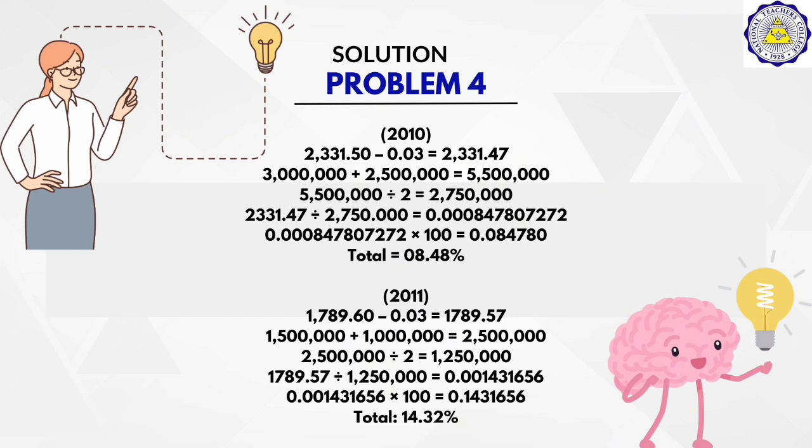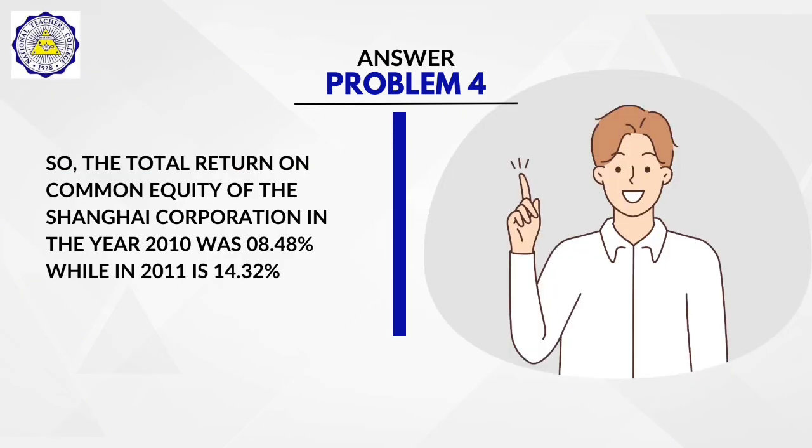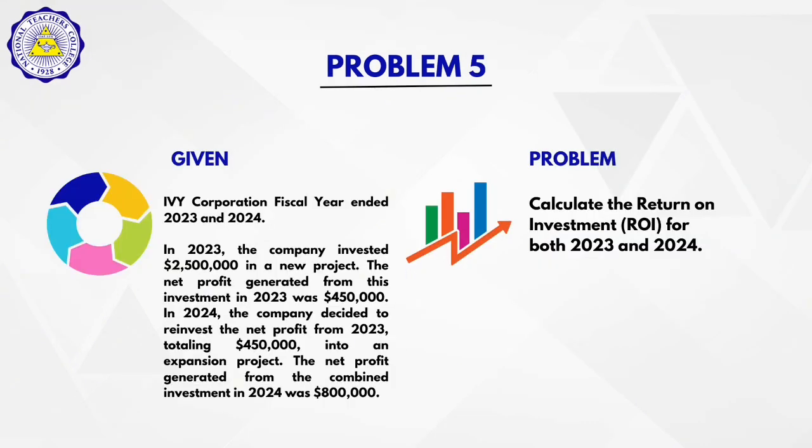So that will be 0.001431656, and we need to multiply that by 100, and we will have the total percentage of the return on common equity of 14.32% for the year 2011. The total return on common equity of the Shanghai Corporation in the year 2010 was 0.48%, and in the year 2011 is 14.32%.